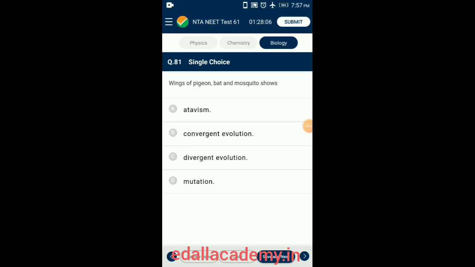Wings of pigeon, bat and mosquito show. They perform the same function, that is flying, but have evolved from separate ancestral populations. This similarity developed in distantly related groups as an adaptation for the same function is called convergent evolution. So the answer is option B, convergent evolution.